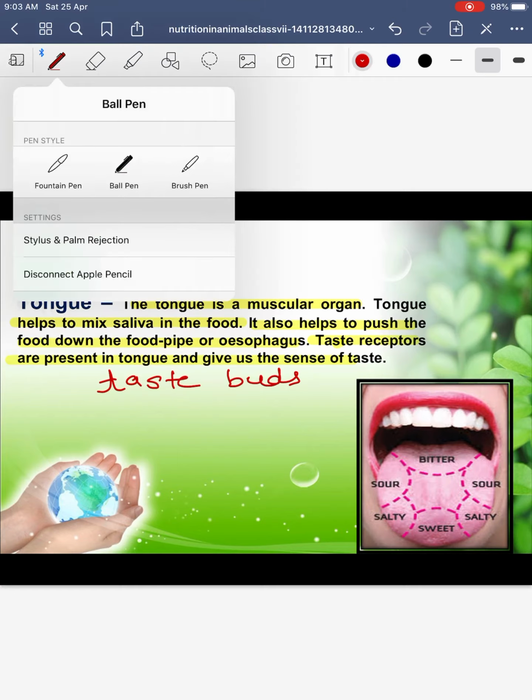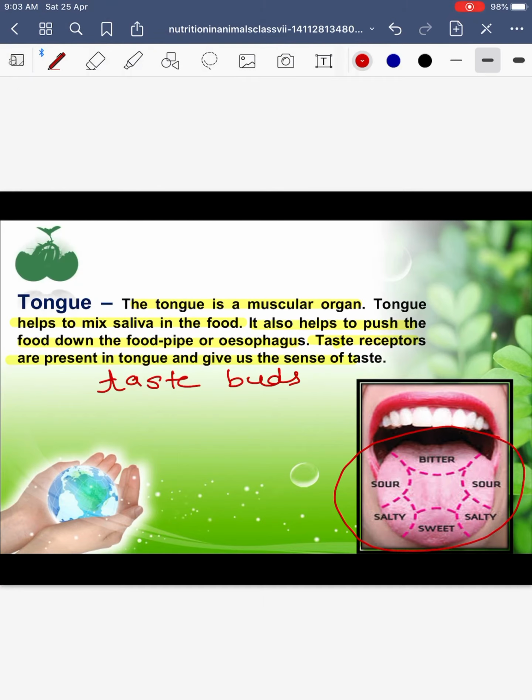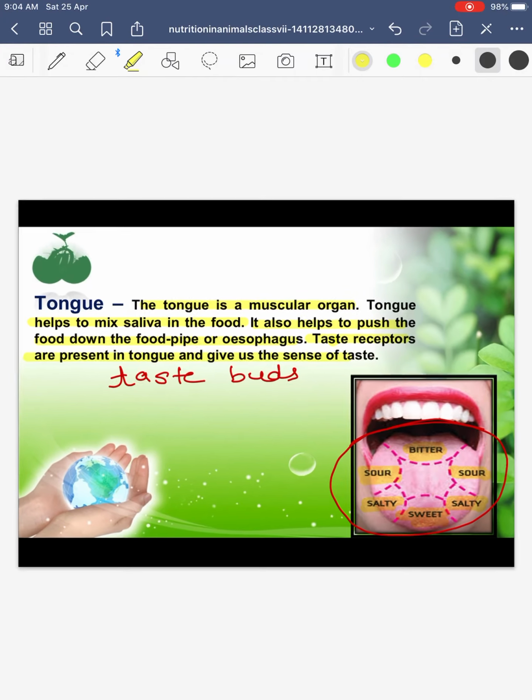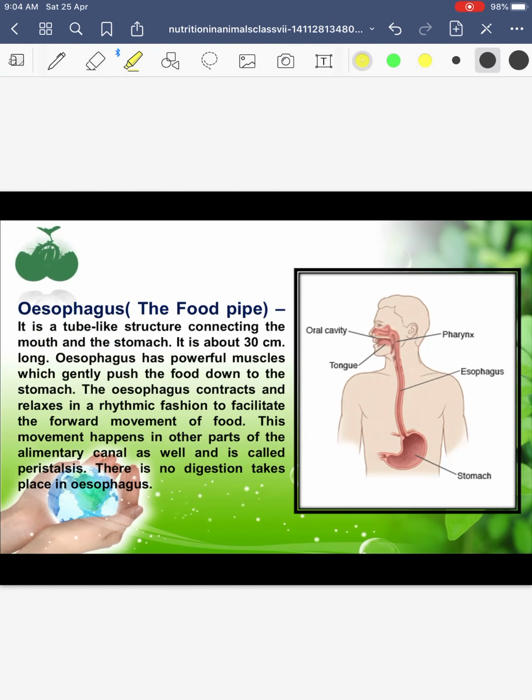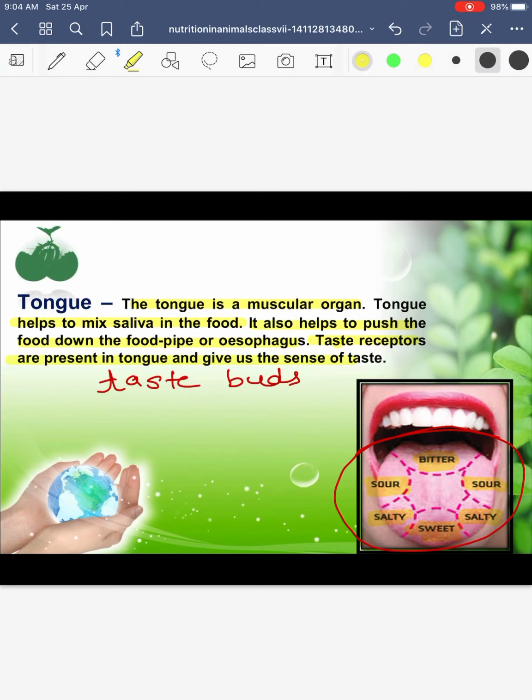Yes, you can see here there is a diagram showing the position of various tastes. Bitter taste we feel at this position of our tongue, sour we feel here. Bitter means kadwa and sour is khatta. Then salty taste you will feel here and sweet taste you will feel here. So these are the positions of various taste buds on your tongue which help you to distinguish between different food tastes. So the tongue helps in turning the food item, mixing it with saliva, and passing the food item through the esophagus.